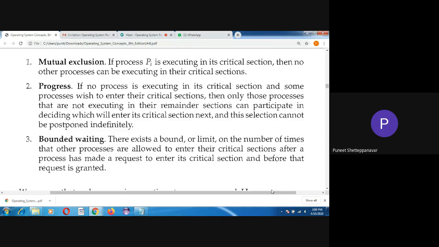So after P1, P2 is going to execute, and after P2, P3 is going to execute. So here what is happening is, P1 is executing and now P2 doesn't want to enter. P2 has no part of its execution, so it doesn't want to enter the critical section. So simply, instead of entering the critical section and wasting time, P2 can assign its turn to P3, the upcoming process, so that P3 can execute perfectly.